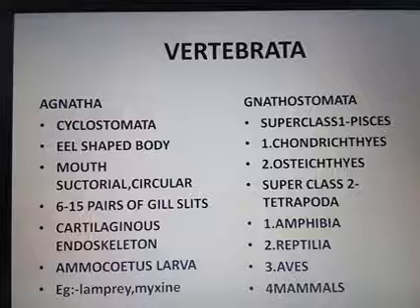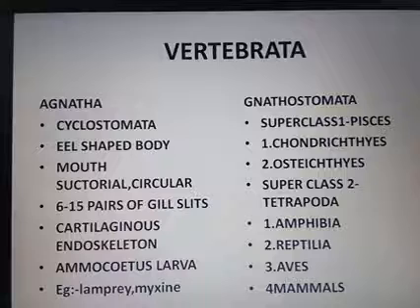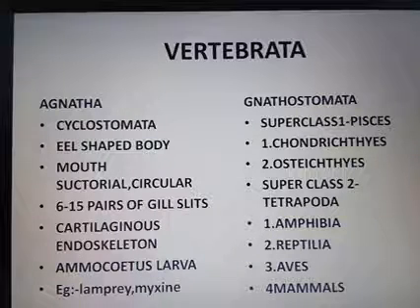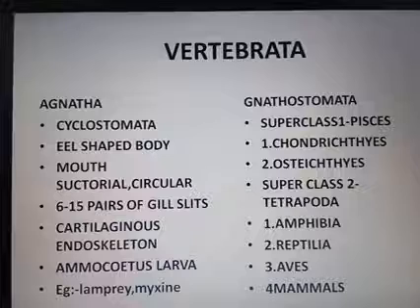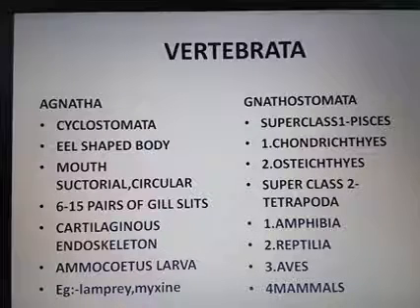Then the vertebral column is cartilaginous and the mouth is suctorial. Suctorial means they are parasites. They suck their food from the body of the fishes, and the mouth is suctorial and circular. Then, they are marine.